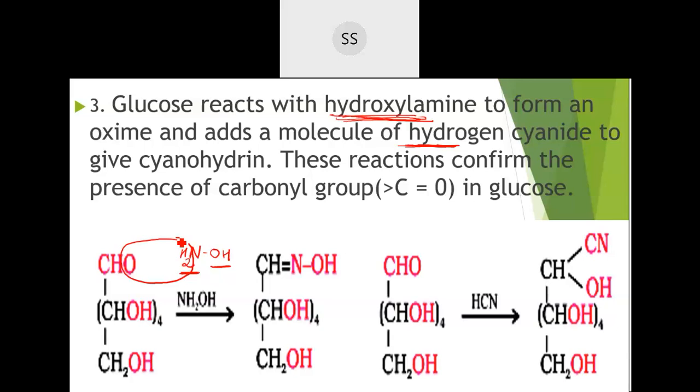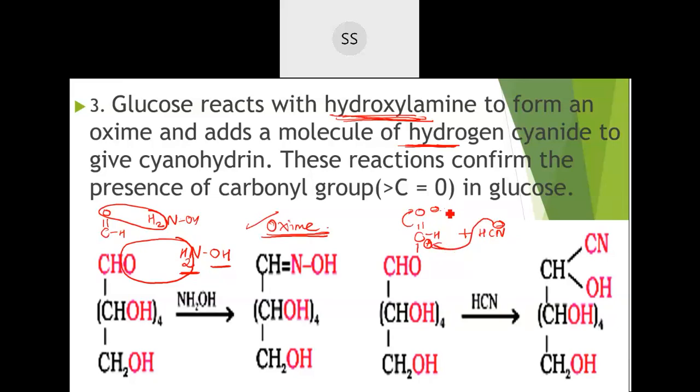One more thing: they made it react with hydrogen cyanide. You have studied that when a carbonyl group reacts with HCN, it undergoes nucleophilic addition, where the oxygen gets a negative charge, the carbon gets a positive charge, and one H plus goes to the oxygen. The CN minus, which is a nucleophile, comes and attacks this positive carbon, giving you the cyanohydrin.